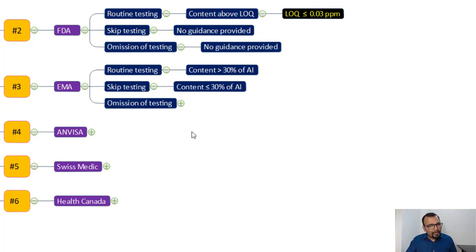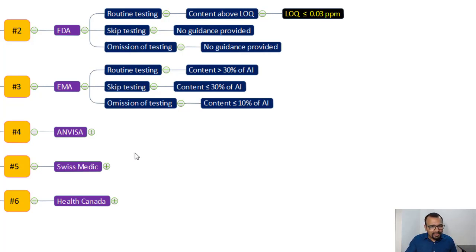And for omission of testing, in what circumstances can you completely remove nitrosamine from your specification? If the content is less than or equal to 10 percent of the acceptable intake, in that case you need not test the product as far as the EMA is concerned, right? So this is the guidance given by EMA.